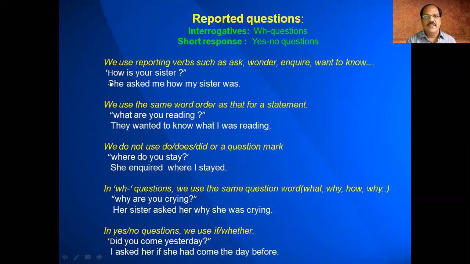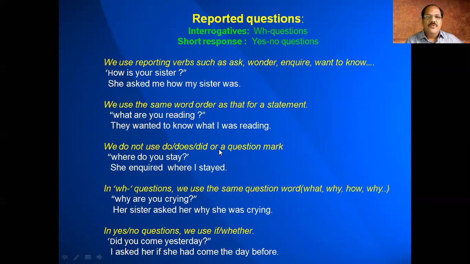So it is just an asking one. How is your sister, whether she is okay or not? It is just ask we use. We use the same word order as that for a statement. For example, what are you doing? Then what I was doing, what I was reading. So they wanted to know what I was reading. So in WH questions we use this order. What are you doing, reading, becomes what I was reading. So the word order will be almost the same.